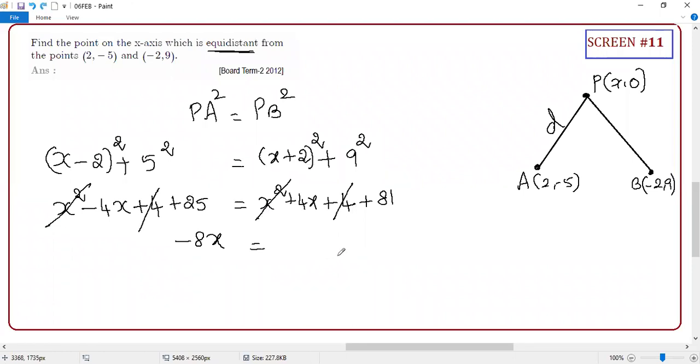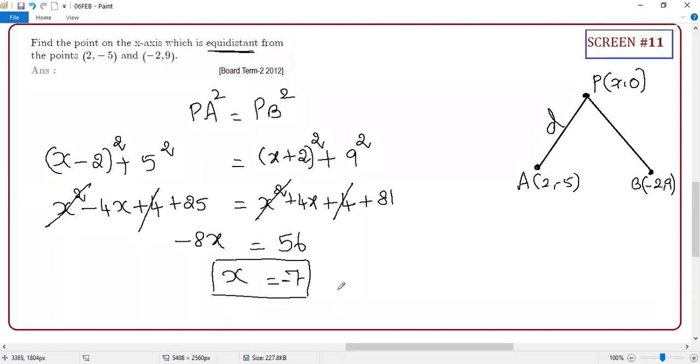So anyone can help me simplify quickly? 81, if I remove 20, what will happen? 61, then 59? Not 59. How come? 81, if you remove 20, what is the answer? 56. Plus or minus? Plus, 56. Now tell me, x is equal to what? x is equal to minus 56 by minus 8, which is what? Direct answer. Minus 7. But you have to put minus 7.